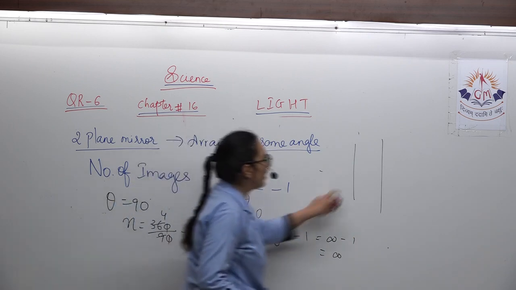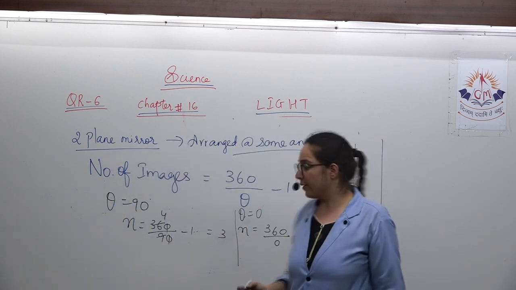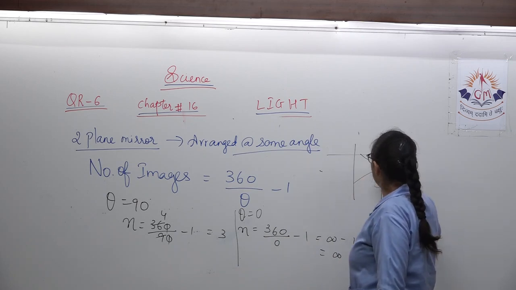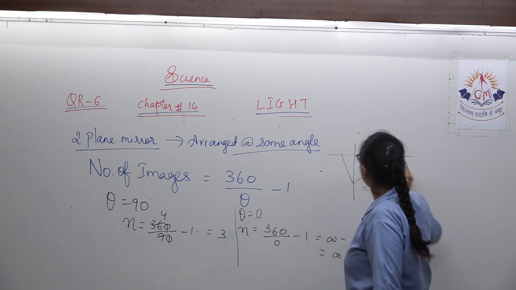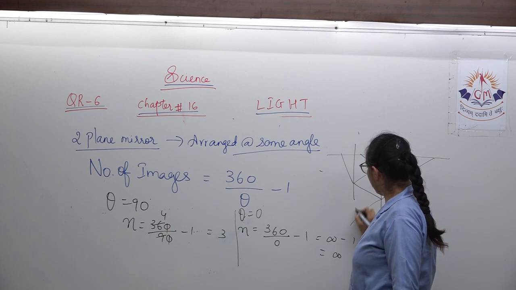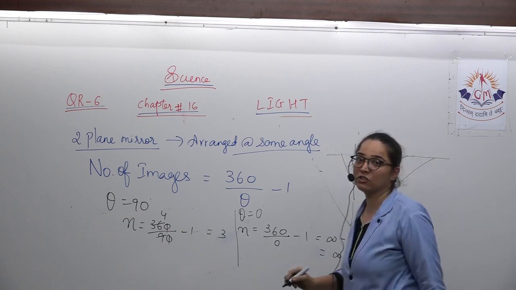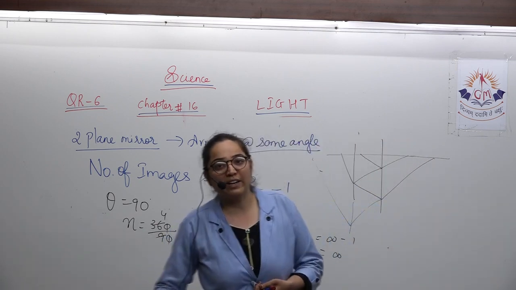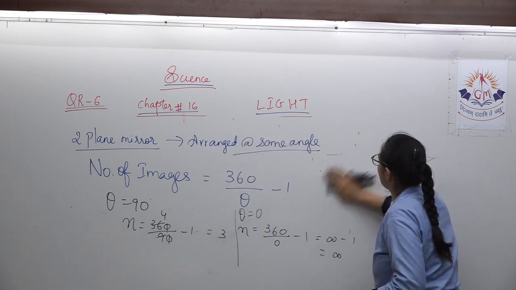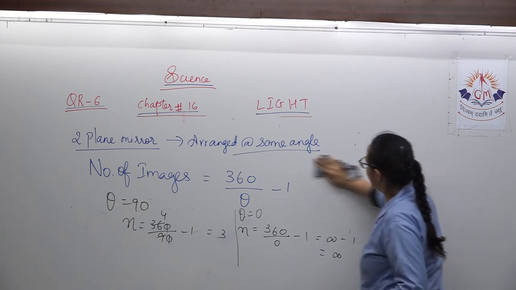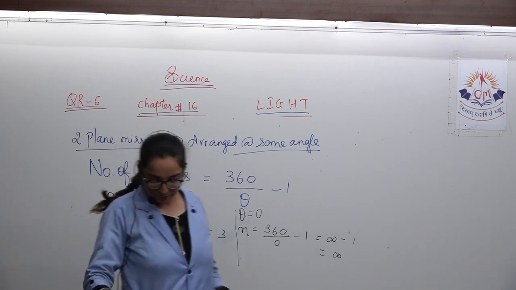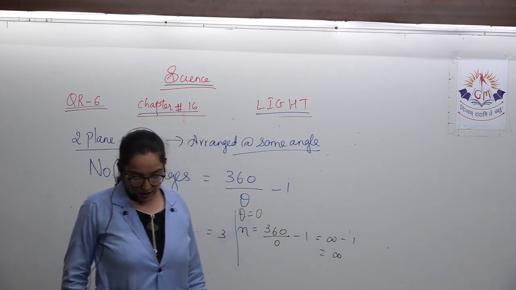In the beginning you will get some sharp images, but when you keep the object over here, it will be reflected, and then here you will get one image, here one image, and again when it is reflected, here one image. From this point again, if it is reflected here, you will get one image. So the number of images will go on increasing when the mirrors are kept parallel to each other, that is at the angle of 0. So if they are kept parallel to each other, it is like this. So that is about it.